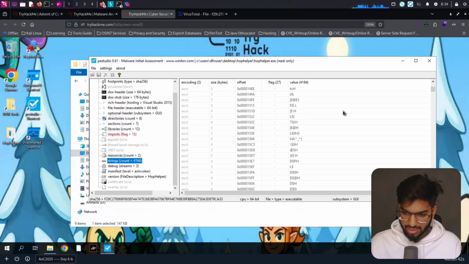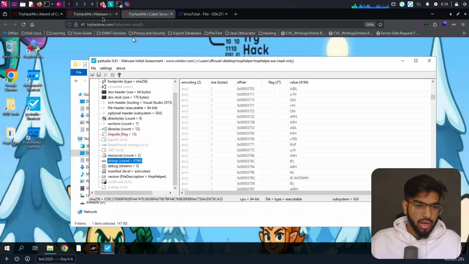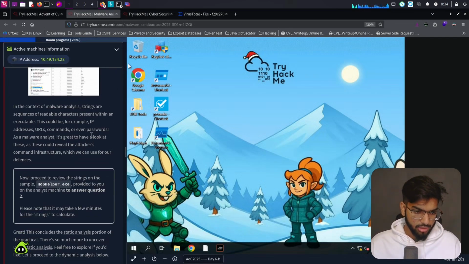We can scroll down to see if we can find anything like an IP address or password. Here we see a set of characters. Okay, but anything specific other than some random characters, I don't see them anywhere in the top. Okay, let's continue reading here to see what's there for us.